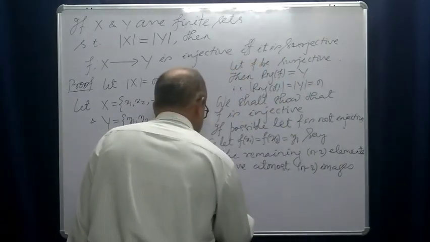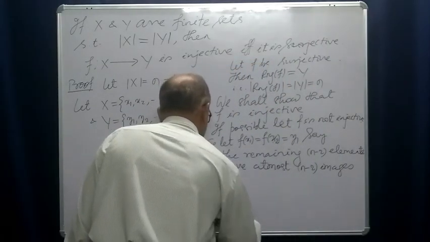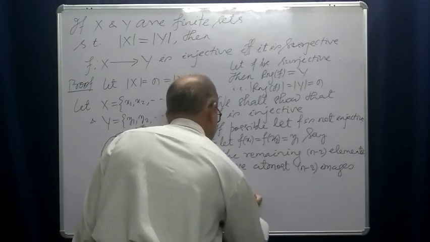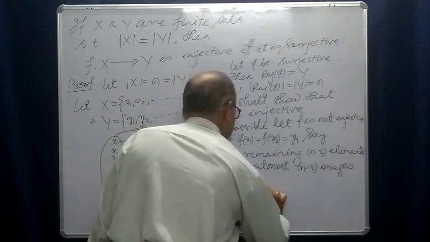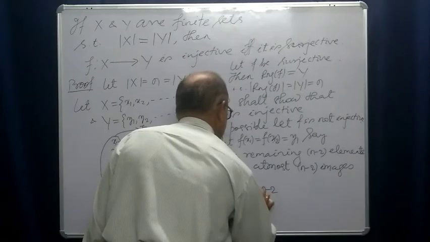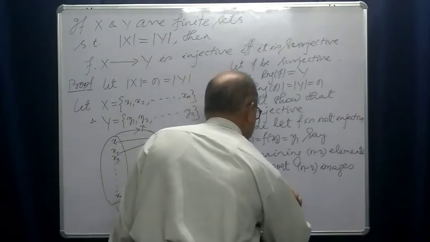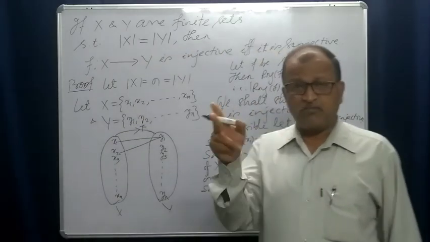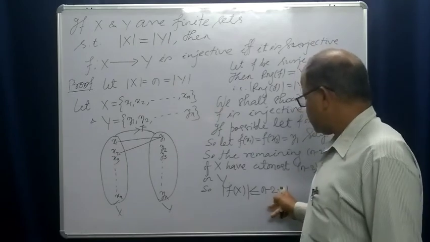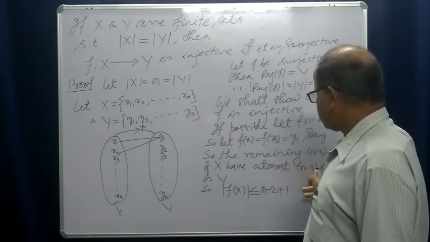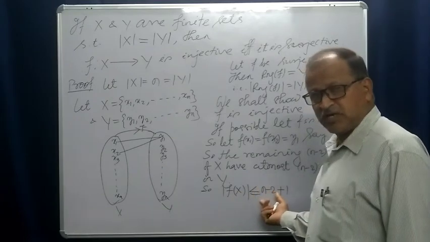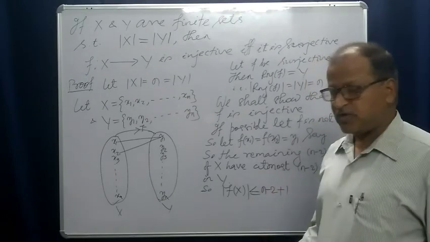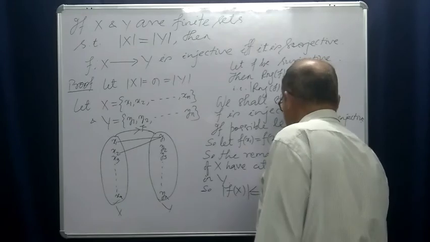So cardinality of f of x is less than or equal to n minus 2. Since f of x1 is equal to f of x2, they have only one image, so we have to add it here: n minus 2 plus 1, which is equal to n minus 1.